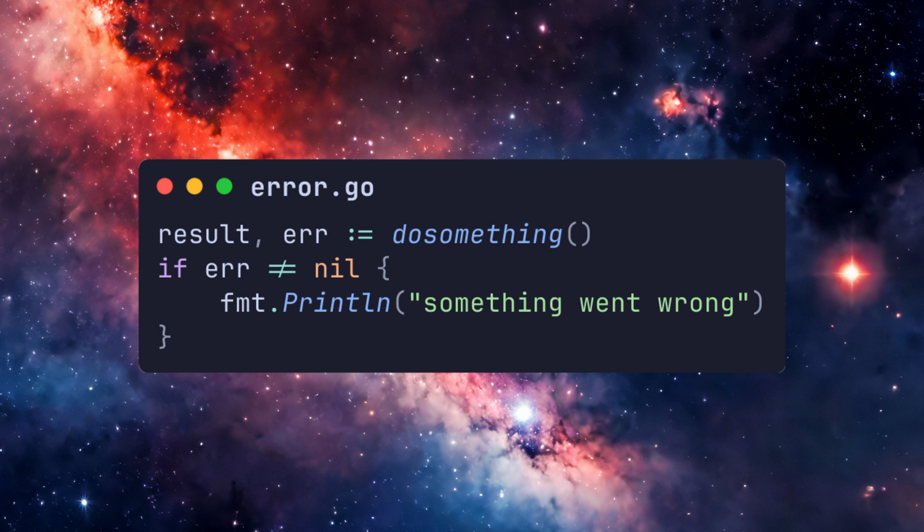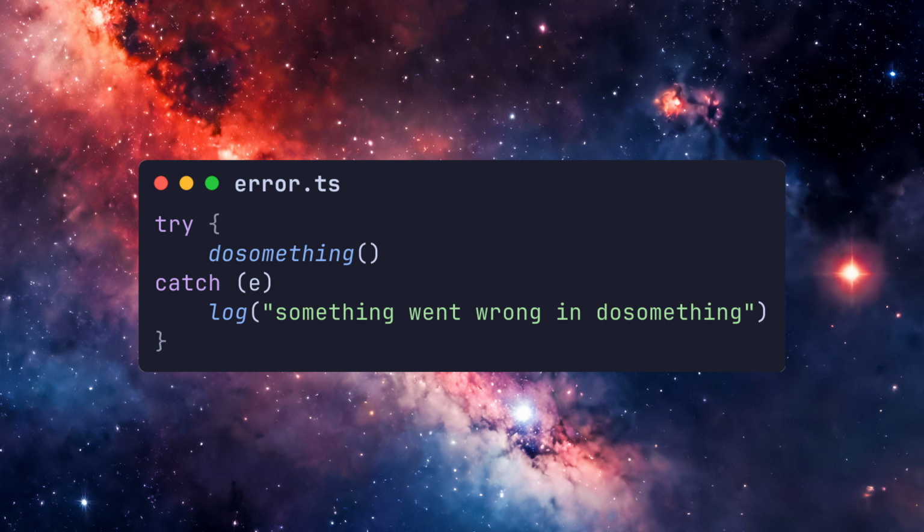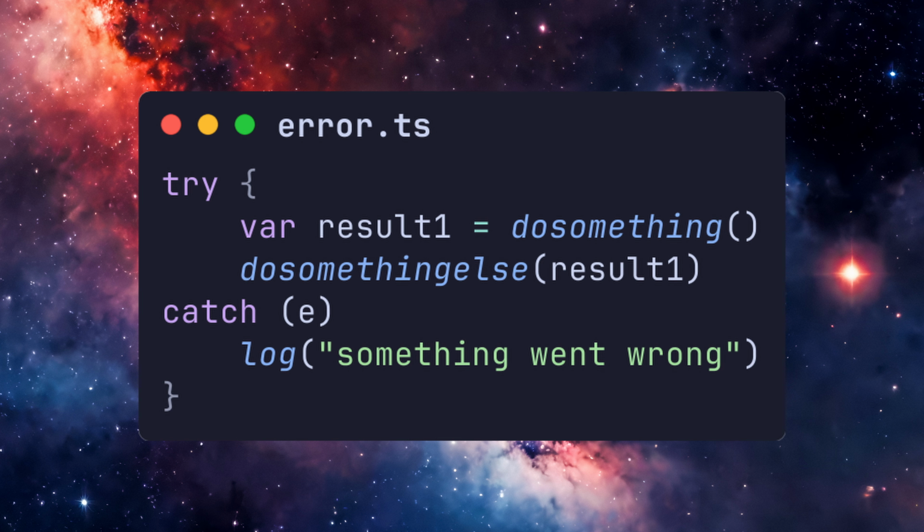People who are used to the other languages can find this aspect of Go a little unsettling, but let me tell you why I think this is a better way of dealing with errors. Consider this TypeScript code. If something goes wrong, we know it went wrong in the doSomething function, since it's the only one being wrapped in the try-catch block. But what if we had more than one function? Now, if an exception is thrown from either doSomething or doSomethingElse, it will be caught and logged, but we won't know which function encountered the error, preventing us adding useful context to the error message.